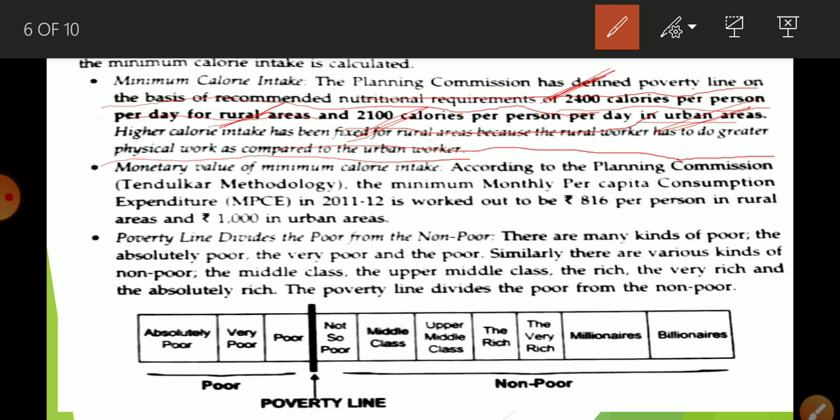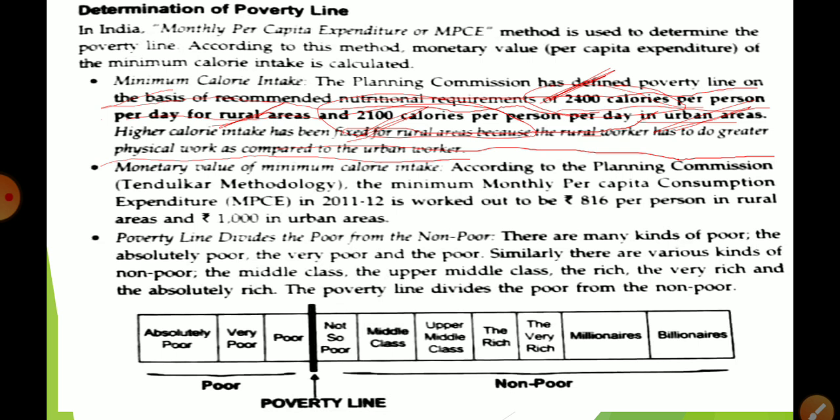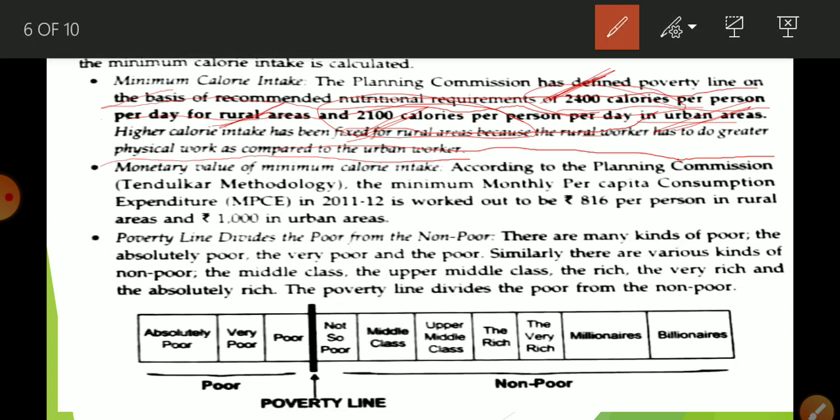So what is the criteria in India? Minimum calorie intake for rural area is 2400 calories, and for the urban area it is 2100 calories. And what is the criteria? Monthly per capita expenditure. By which method is it determined? Monthly per capita expenditure method. Okay, now next is the monetary value of minimum calorie intake.